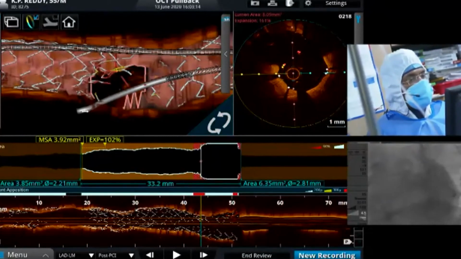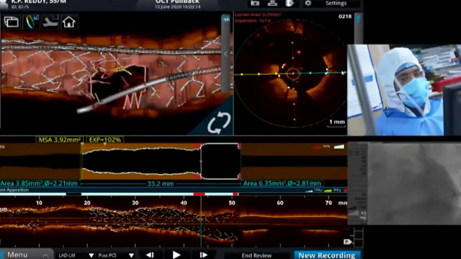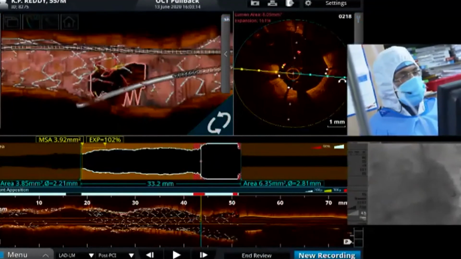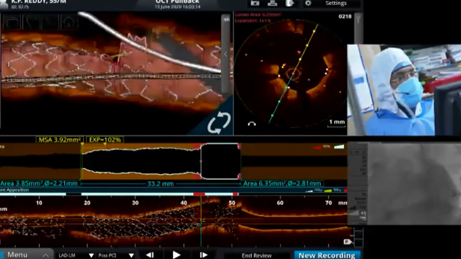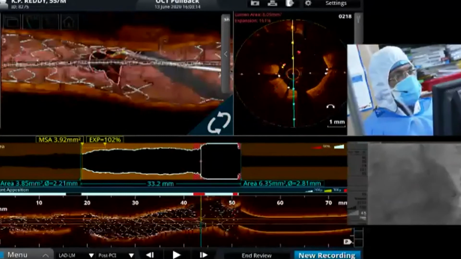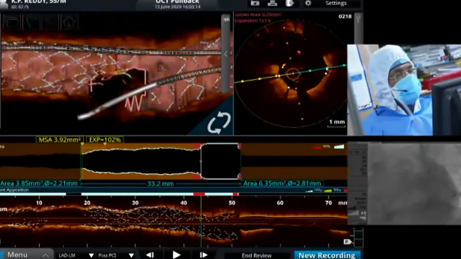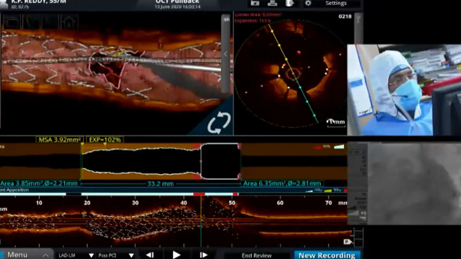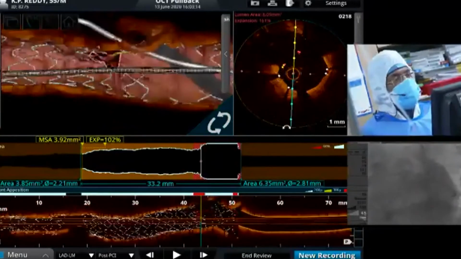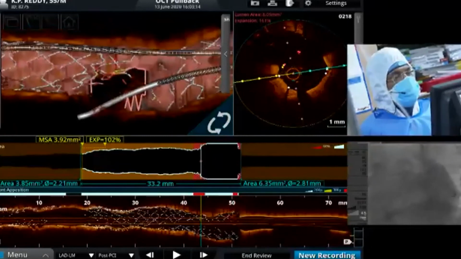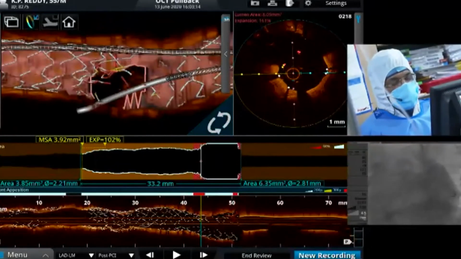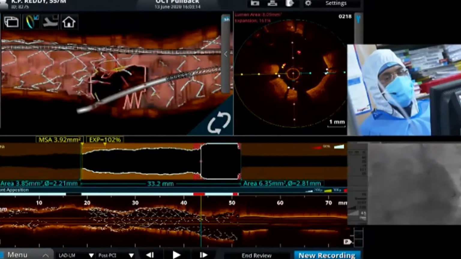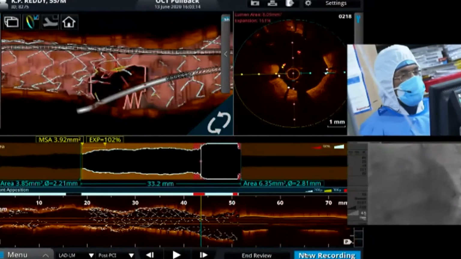That probably answers one of our audience, Dr. Rizwan Haq, who asked whether the circumflex stent should be dilated more, and that could be assessed on OCT. And as I said, if the area of the ostial circumflex is around 8 square millimeters, I think you can leave it alone. I agree that on the angio, it looks maybe not well dilated. That could be just a visual parallax error.